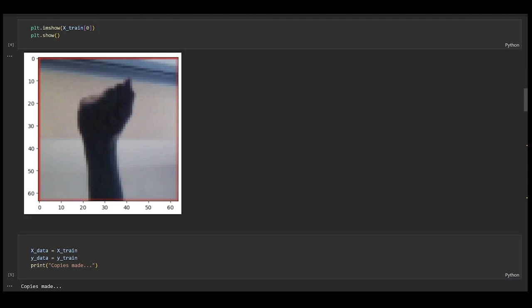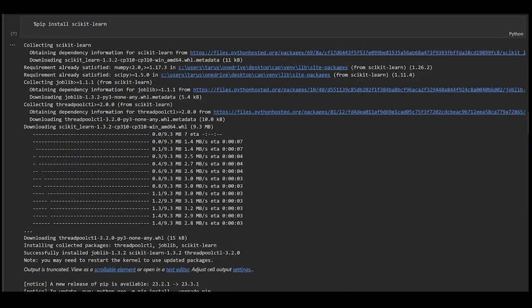Here, we access an image randomly in order to make sure all the images have been imported appropriately and display it. Now, we install a machine learning library called scikit-learn, which features various classification, regression, and clustering algorithms, including support vector machines, random forests, gradient boosting, k-means, and DBSCAN, and is designed to interoperate with the Python numerical and scientific libraries like NumPy and SciPy.